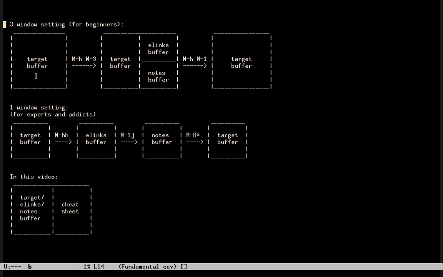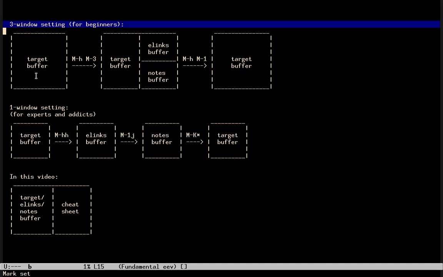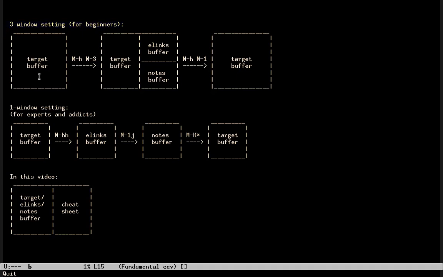Before starting the demo, let me explain something about the window setting that I'm going to use in this video. In most of the workshop, we are going to learn how to use the three window setting that I recommend to beginners, which is we start in a situation in which we have a target buffer, usually in a single window, but sometimes we have several windows here.